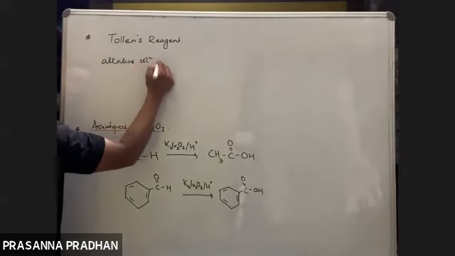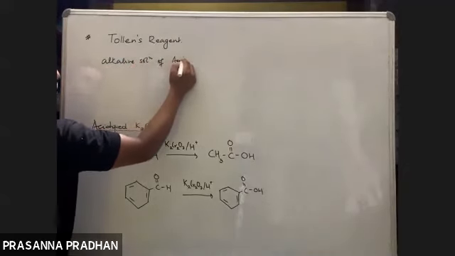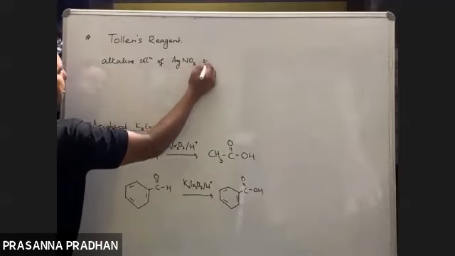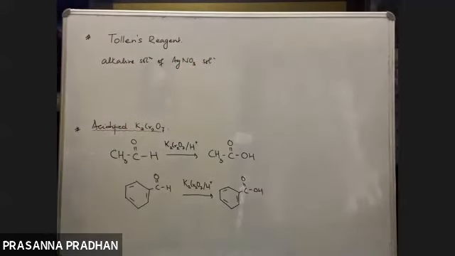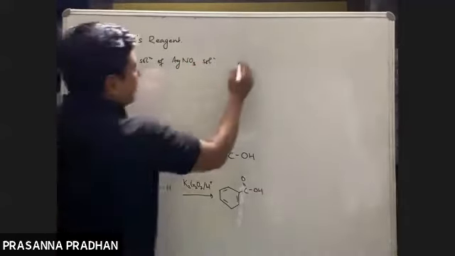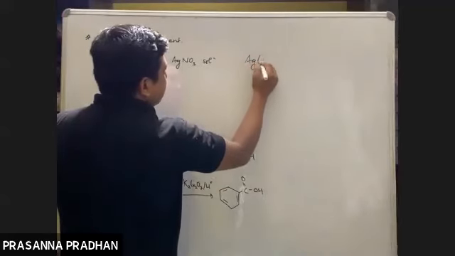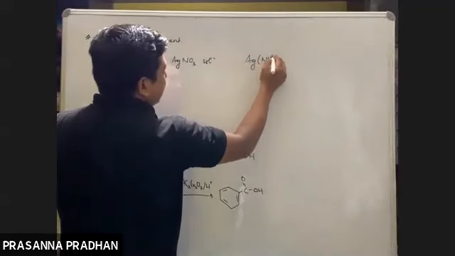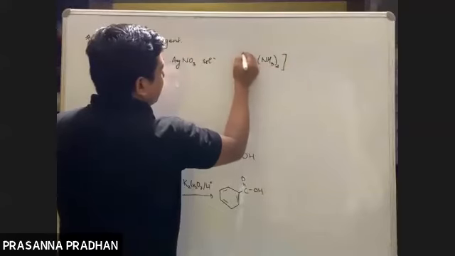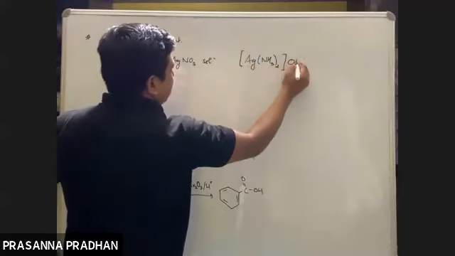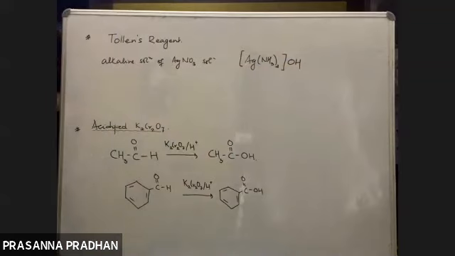Its formula is usually written as Ag(NH3)2OH, diamine silver hydroxide.